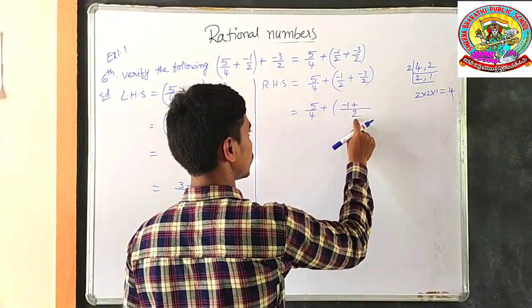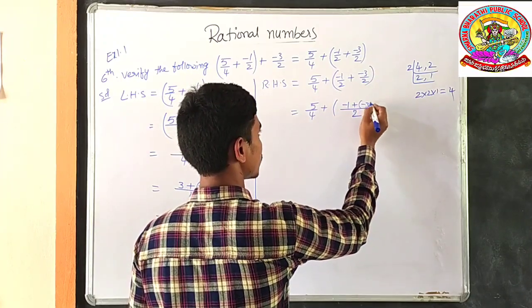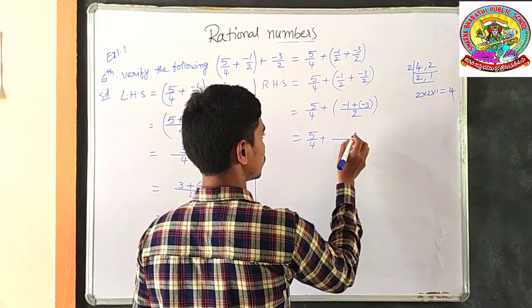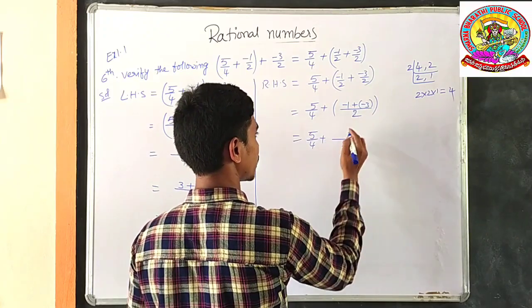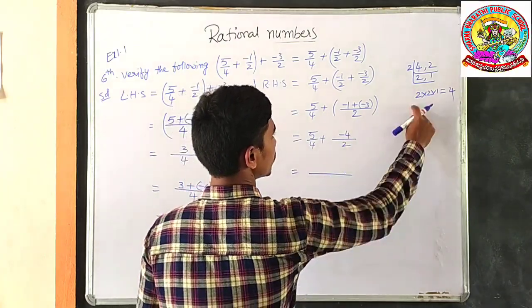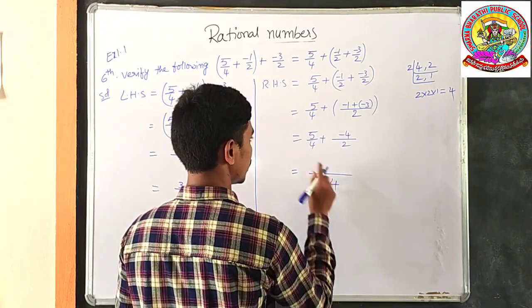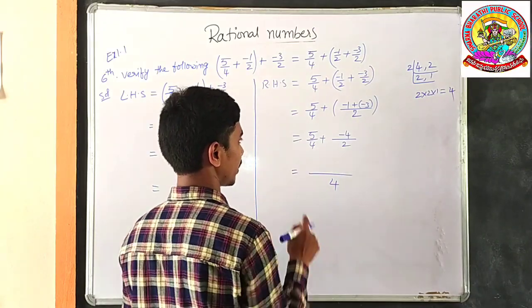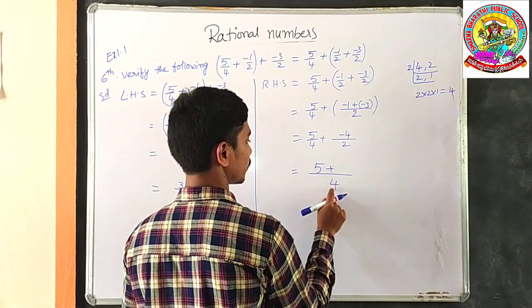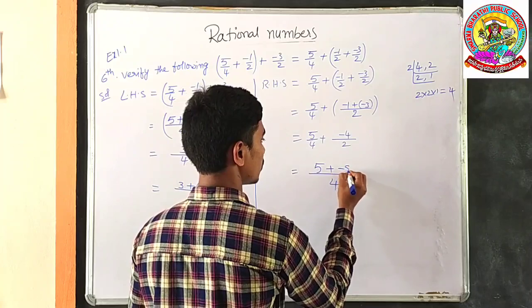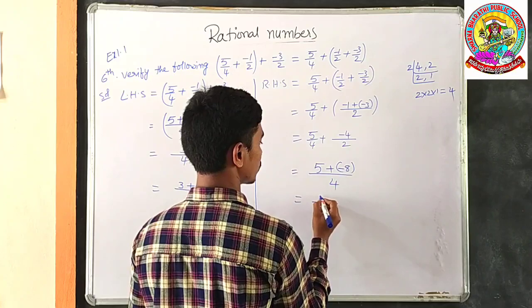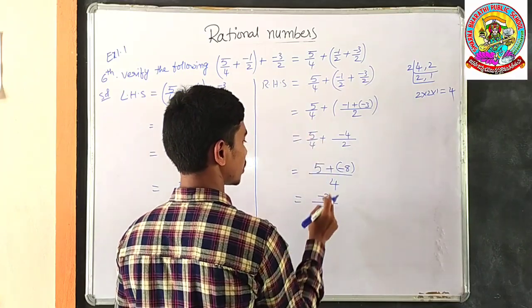In the second table, 2 gets by 1 time. 1 into minus 3, minus 3. What should be its value? Its value is, with LCM denominator 2, minus 1 minus 3, minus 4. The LCM of 4 and 2 is 4. In the fourth table you get 4 by 1 time. 1 into 5, 5, plus, in the second table you get 4 by 2 times. 2 into minus 4, minus 8. What would it be? 5 minus 8 is equal to minus 3. The value is equal to minus 3.